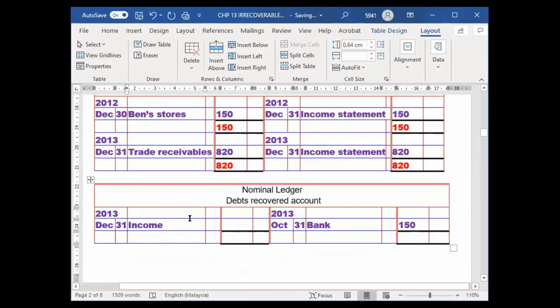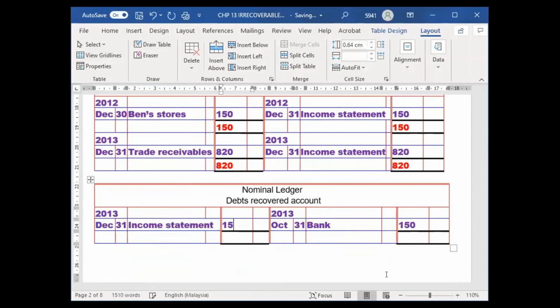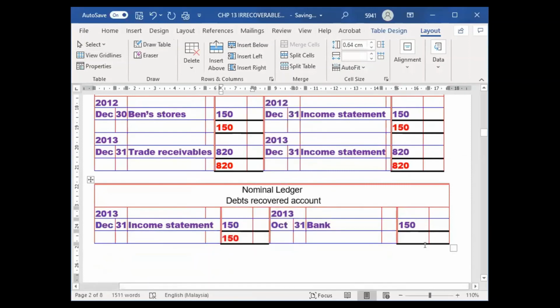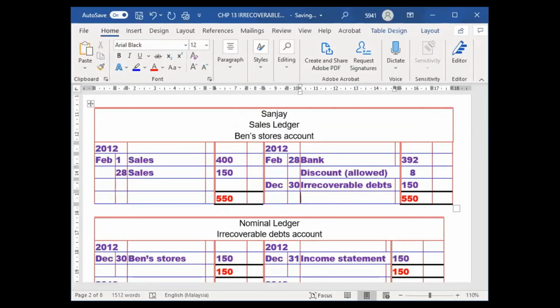How much? 150. It's 150, will transfer to income statement as my income. And the total will be 150, 150. Done already. Okay, this is example number 1.